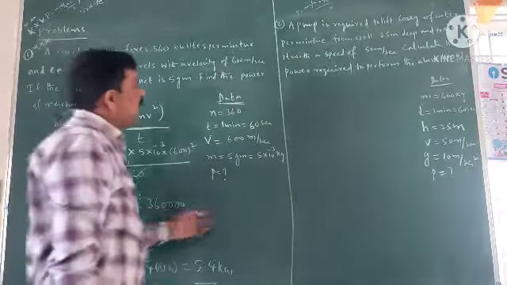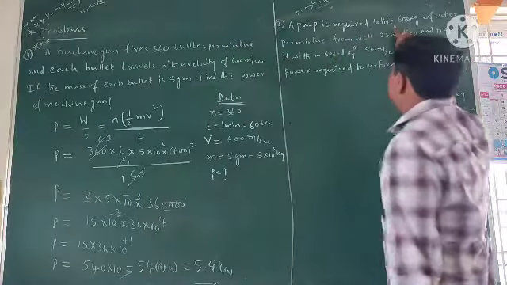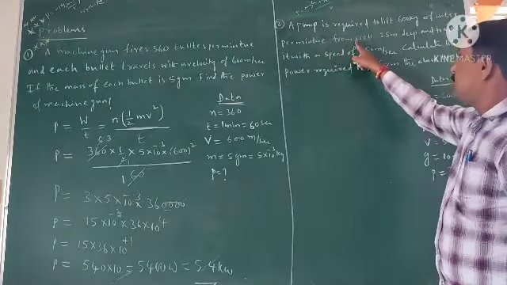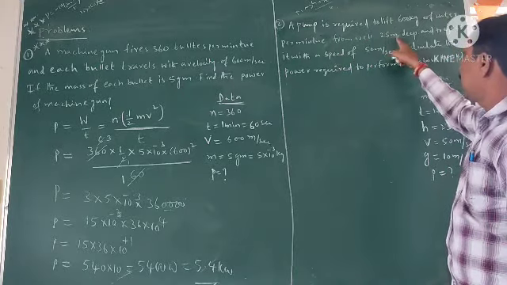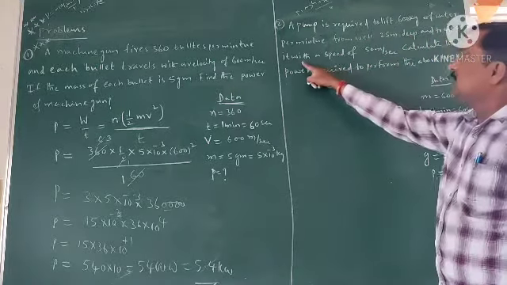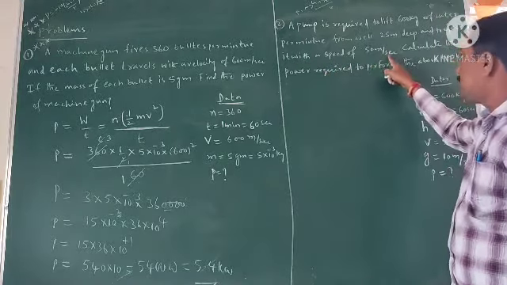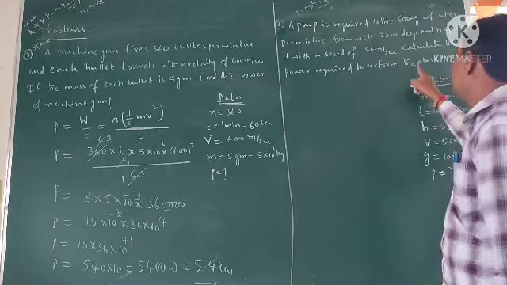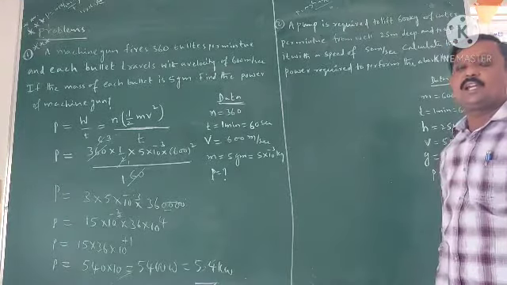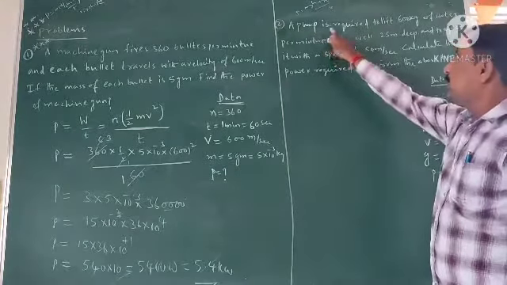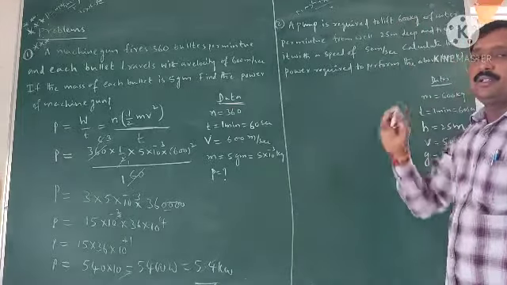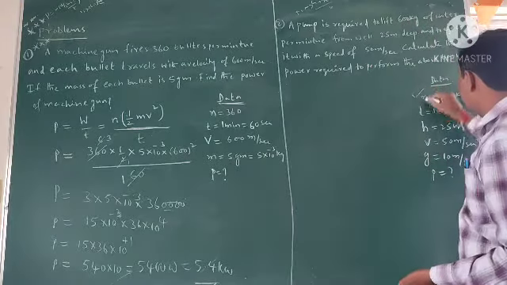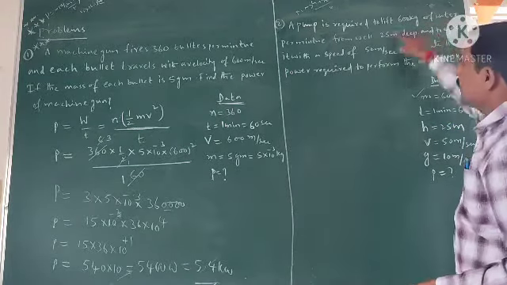Okay, and next one. A pump is required to lift 600 kg of water per minute from a well 25 meter deep and to eject it with a speed of 50 meter per second. Calculate the power required to perform the above task. Okay, calculate the power. Once again I read. A pump is required to lift how much of water? 600 kg of water. So here M is equal to 600 kg of water per minute.